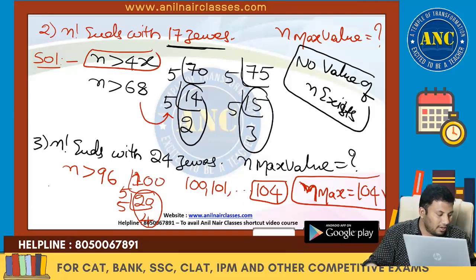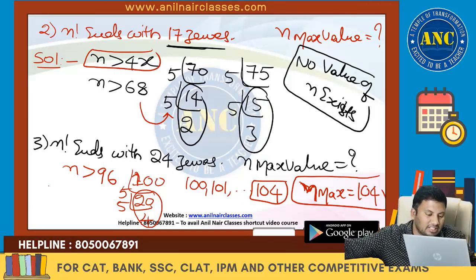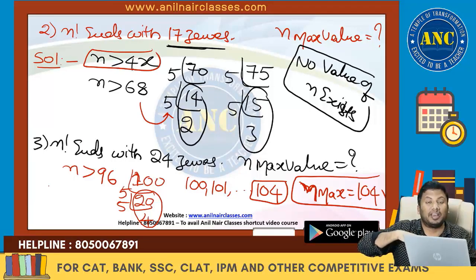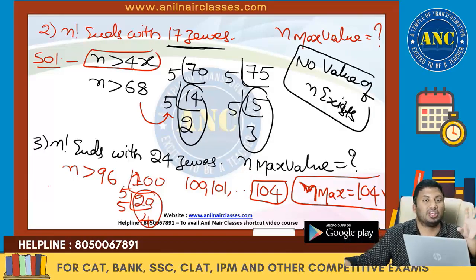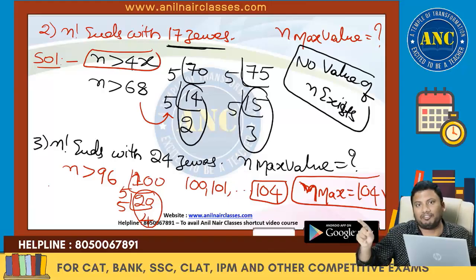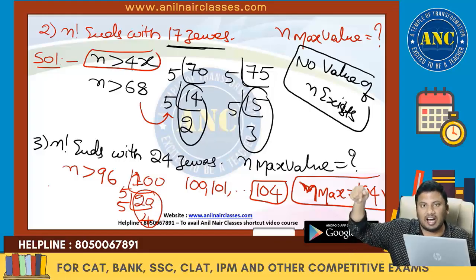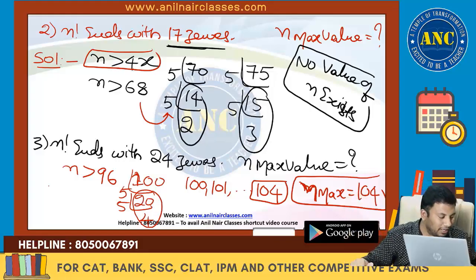Now, Pramod, I hope the concept is clear. We have to take the power of 5, multiple of 5. Number of zeros at the end is nothing but the power of 10. 10 is a composite number. It is derived from two prime numbers, that is 2 and 5. Power of 5 will give you less powers compared to power of 2. That is the reason attention is on power of 5. I hope it is clear.